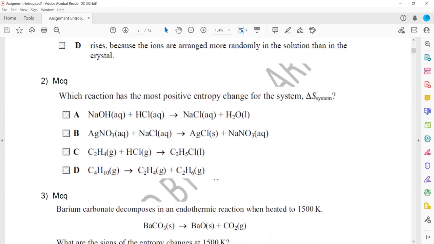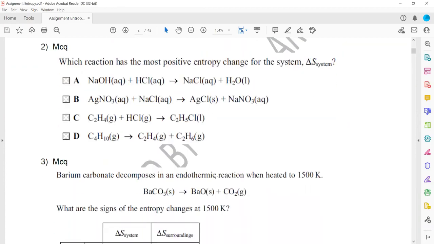The second part: which reaction has the most positive entropy change of a system? As the number of particles increases, the state also changes. When we check the options, aqueous and liquid, so entropy will decrease. Aqueous, solid and aqueous, so it will also decrease. Gas and liquid, so it will also decrease. Gas remains gas, but the number of gas molecules increases. As the number of molecules increases, the entropy will also increase. That's why D is the right answer.